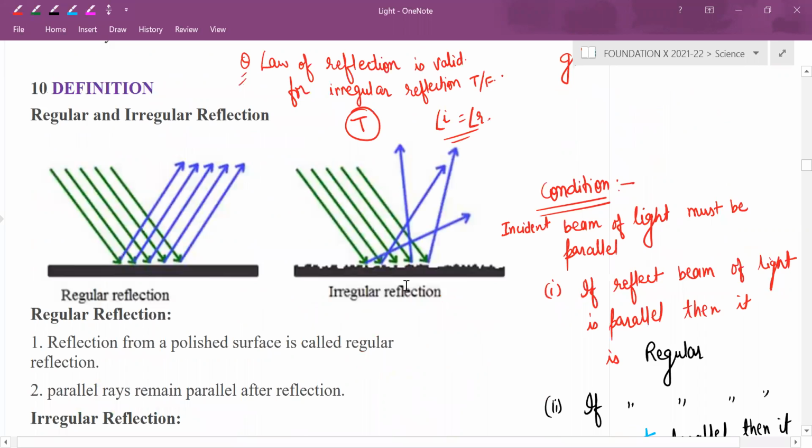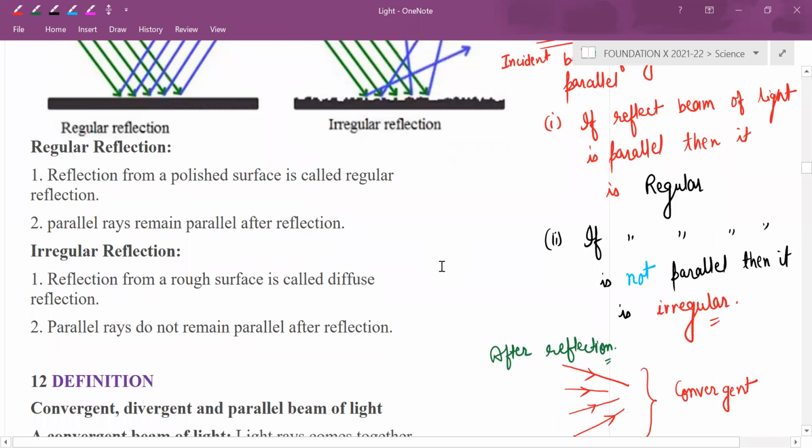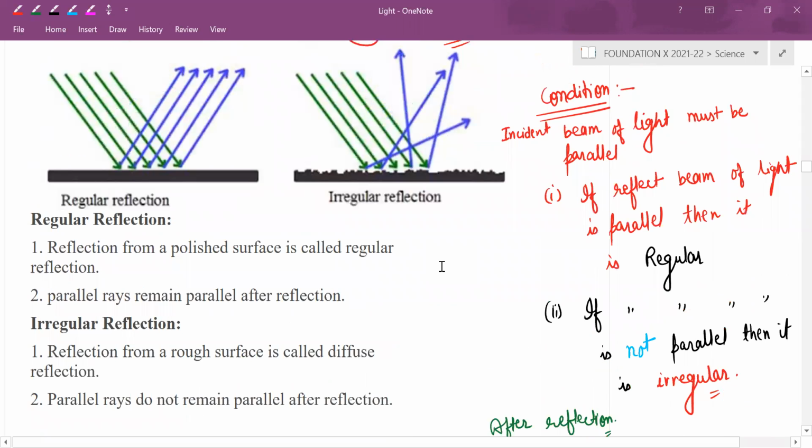If incident rays are parallel and reflected rays are also parallel, then it is called regular reflection. If incident rays are parallel but reflected rays are not parallel, then it is called irregular reflection. Clear or not clear? Clear, sir.